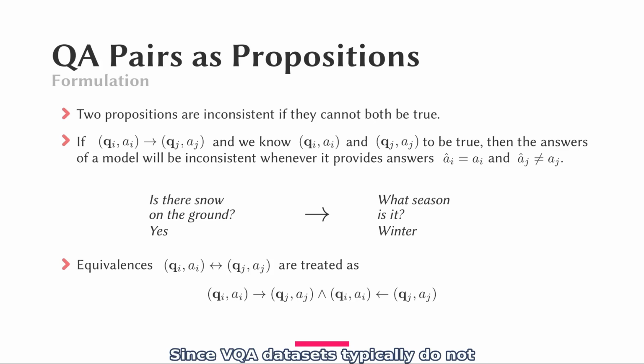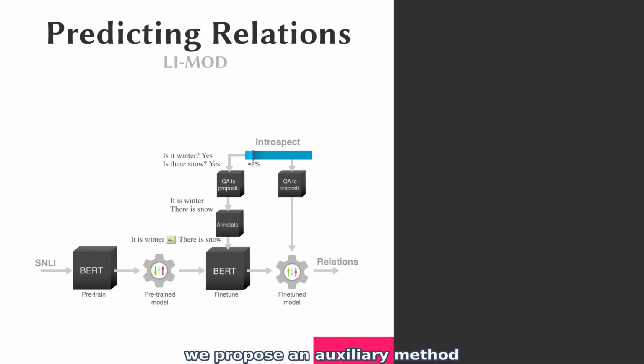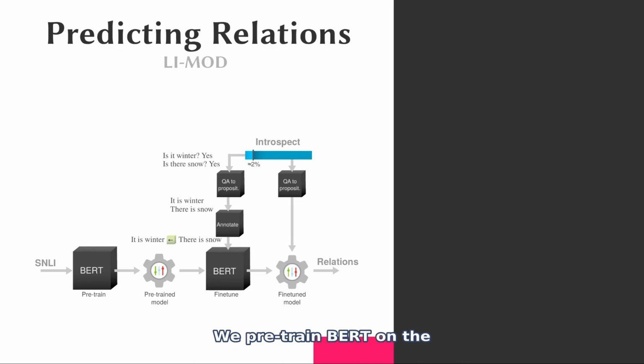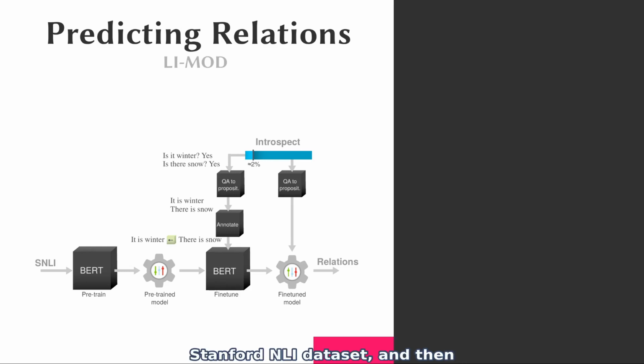Since VQA datasets typically do not contain annotations about relations, we propose an auxiliary method to predict them. We leverage the task of natural language inference, or NLI, in which the goal is to predict if one sentence entails, contradicts, or is neutral to a second sentence. We pre-train BERT on the Stanford NLI dataset, and then fine-tune it on a portion of our VQA dataset which was manually updated. Finally, we predict the relations for the remaining part of the dataset using the fine-tuned model.